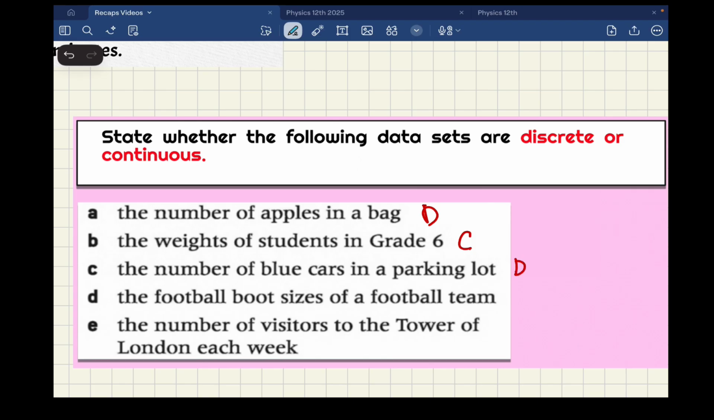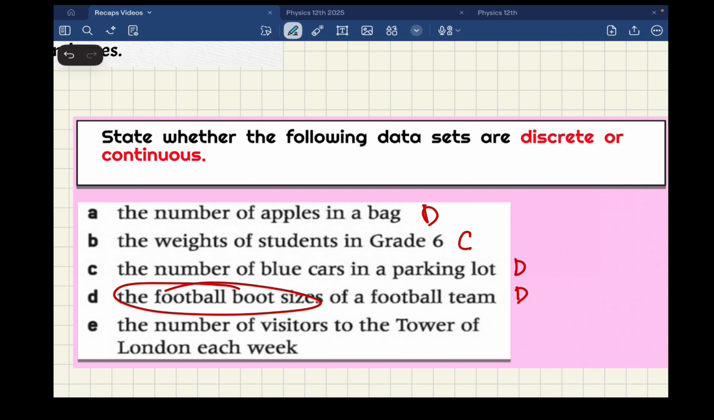Then here comes the tricky one. Football boot sizes. We were saying that this is a little bit special, this one. So this is discrete because the sizes, they take a specific values, okay? It doesn't matter that we have decimals. Remember, this is super important.